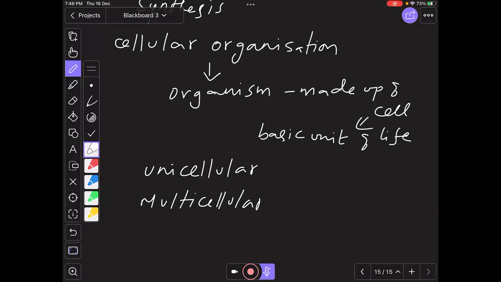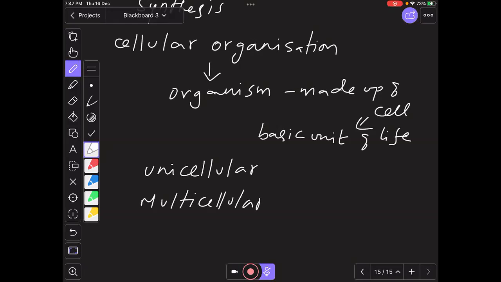Either they can prepare their own food, or they depend on dead and decayed organisms, or they live inside a host as a parasite. So that is the mode of nutrition. But they are capable of independent existence. Throughout the year, they perform a number of functions. It doesn't mean that we human beings are complicated and superior. We have a multicellular, complicated structure, but bacteria is a single cell.